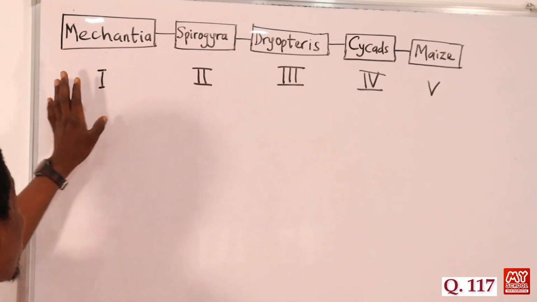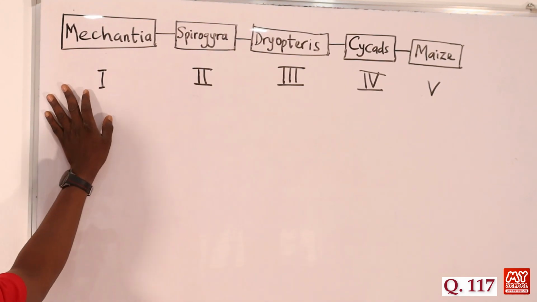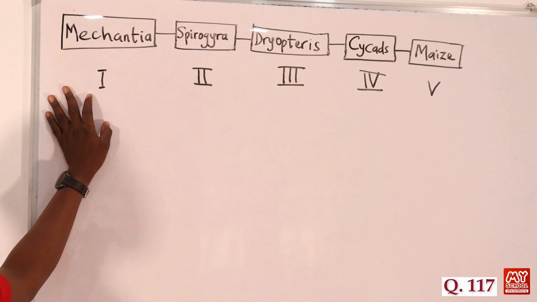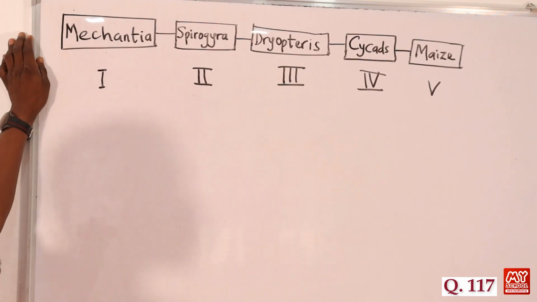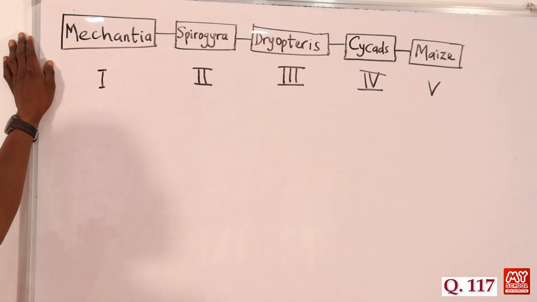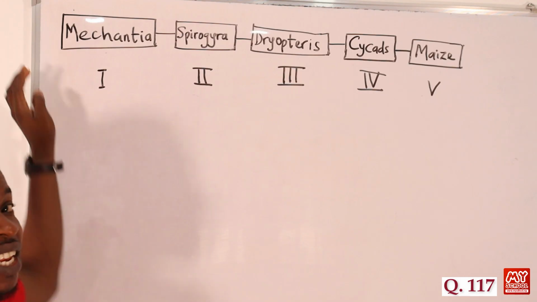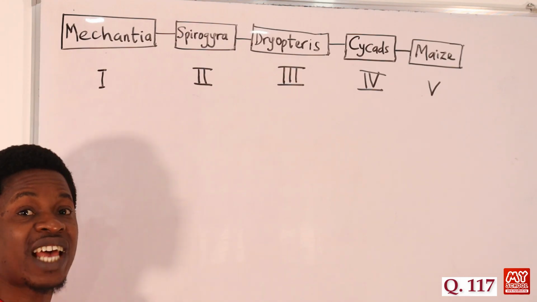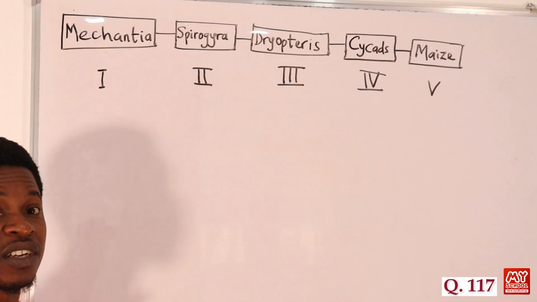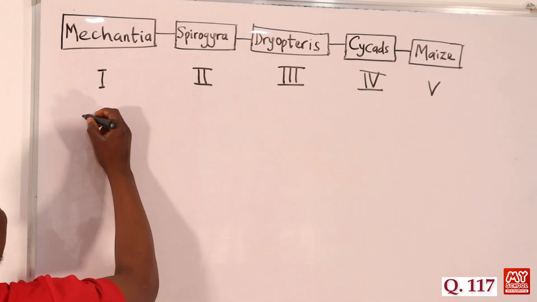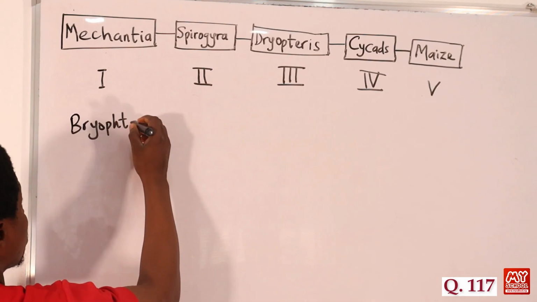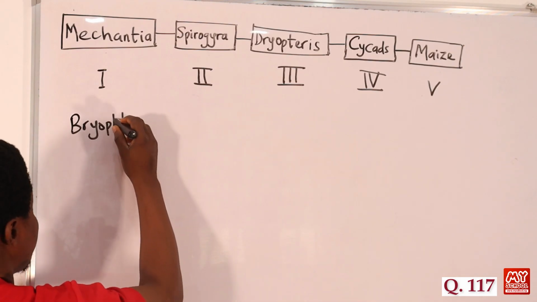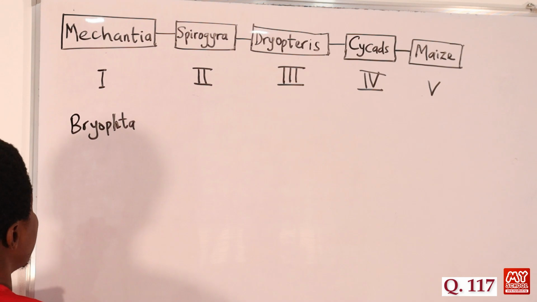The question says examples of non-vascular plants. Now, Marchantia belongs to the liverworts. It's a type of liverwort, and you know that liverworts together with mosses are examples of the Bryophyta. So we can say this one is a bryophyte, because we need to analyze what plant kingdom they belong to. Of course, they are in the plant kingdom, but what division?